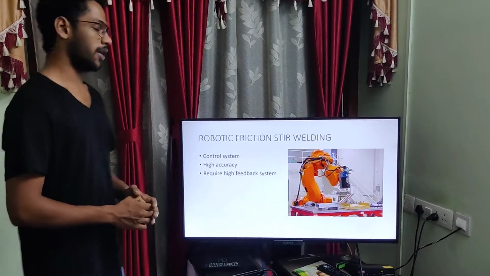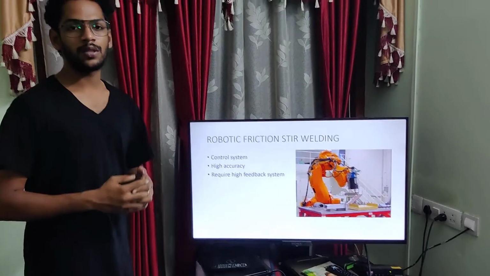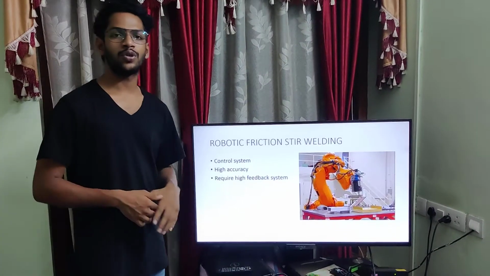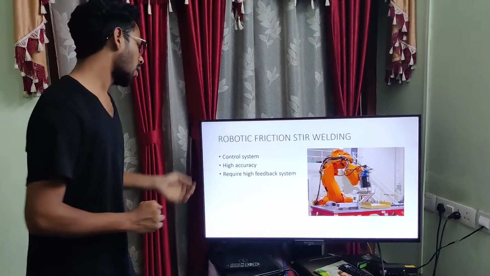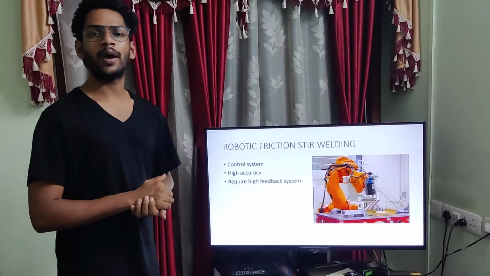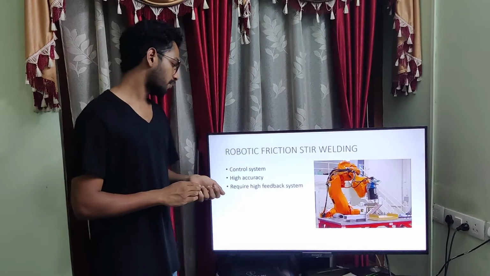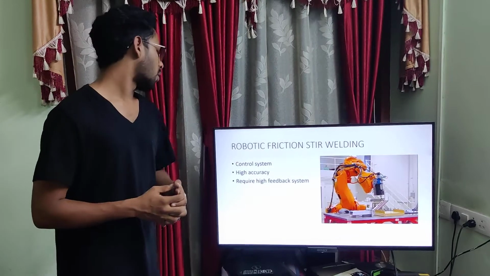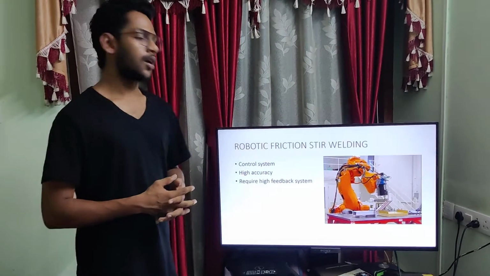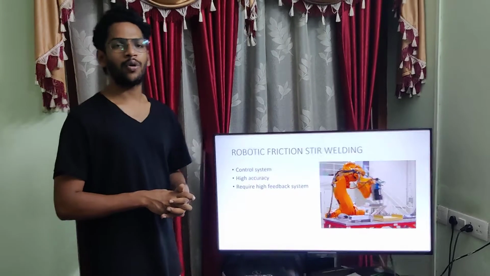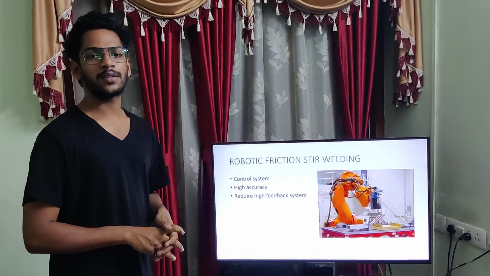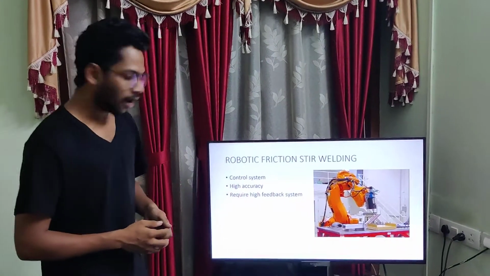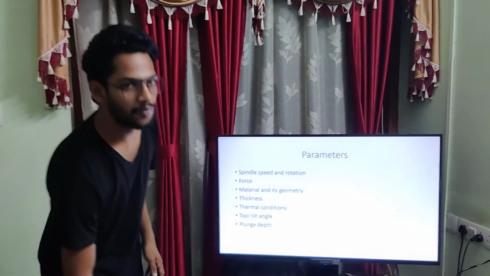Robotic friction stir welding means that in this modern world everything is getting automated. In the case of welding also, automation has been achieved. The control system is the main thing that controls our system through a central processing unit, and the main result of it is high accuracy. As it is automated, the physical factors are neglected, and we get a very high feedback system in robotic friction stir welding.